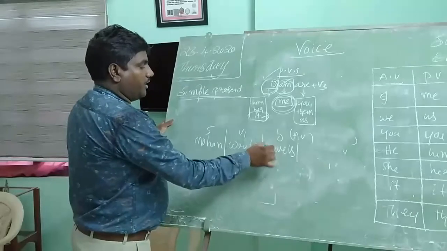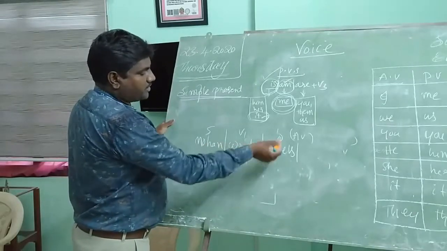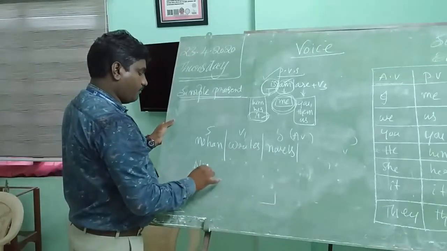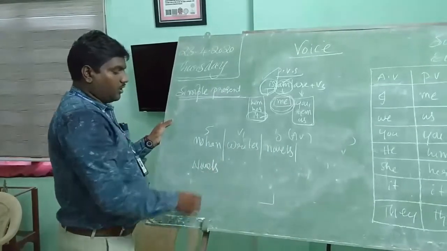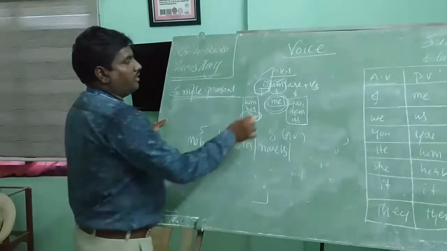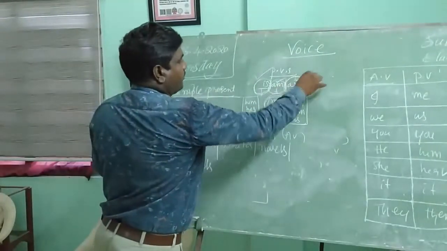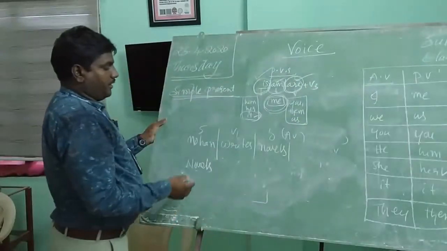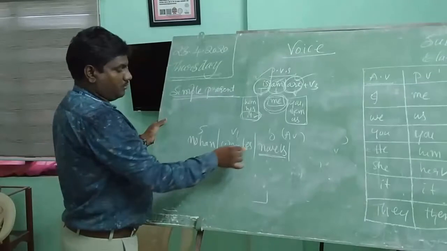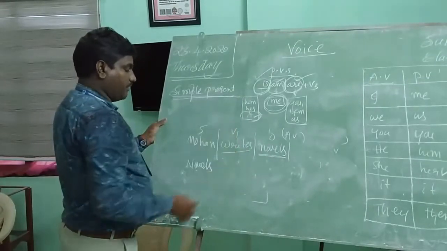Here, Mohan writes novels. What is the object here? Novels. Novels, is it singular or plural? Plural. Plural means what shall we write? Are. And why shall we write are here? Because novels are plural. Moreover, the verb is in V1 form.